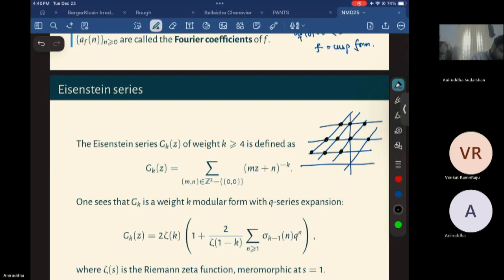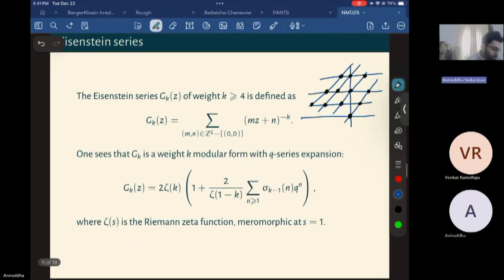They are complex numbers, taking their negative kth power, and then summing over everything. If you like using just analysis, it will converge whenever k is at least 4.